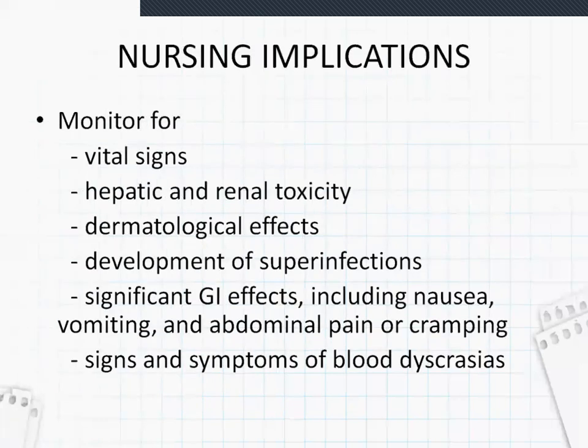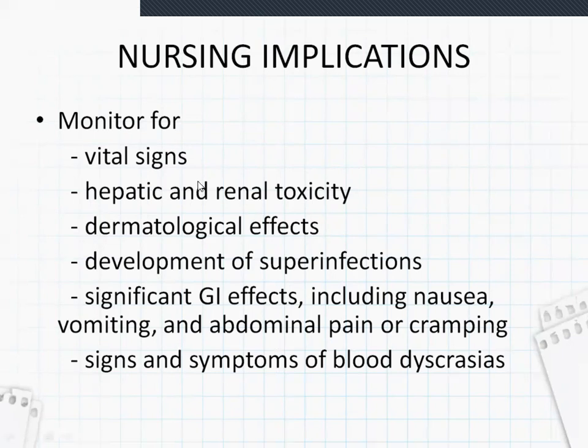Now coming to nursing implications: what should you nurses look for, what should you do during treatment with broad spectrum antibiotics and sulfonamides? Monitor vital signs. Whatever drugs you give, we saw many adverse drug reactions and the pharmacokinetics. We also saw how to give orally or intravenously. After giving a drug, we should check the vital signs of that patient. How is he? Is he having any hypersensitivity reaction, or is he fine with the drug?